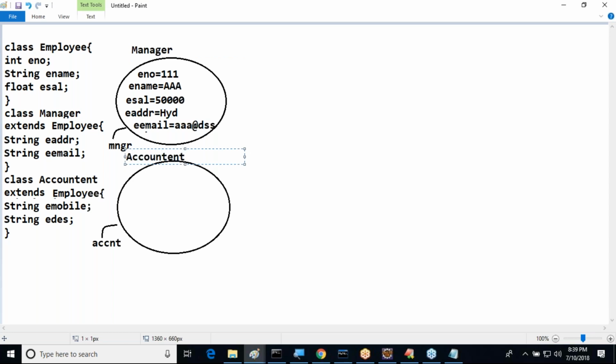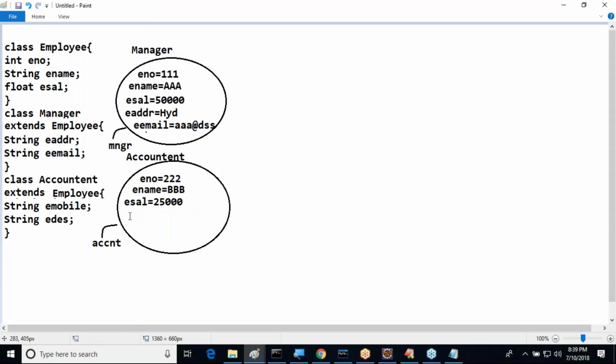Similarly, accountant class also we want to create here. Inside this accountant class object also, superclass members are available and subclass members are available. ENO is equal to 222. Next one is which one? E-name is equal to BBB and E-salary is equal to, let's say for example, 25,000.